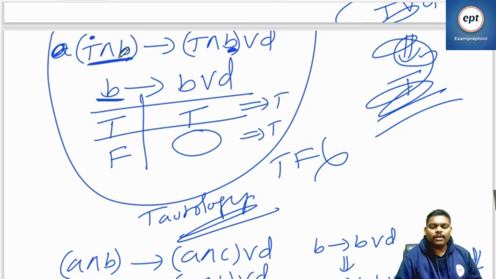So T and B are D. Right? Remember, brackets are there. T and B becomes left side B. T and B becomes right side B RD. So it goes to B goes to BRD. Right? So it is a tautology, confirmed.